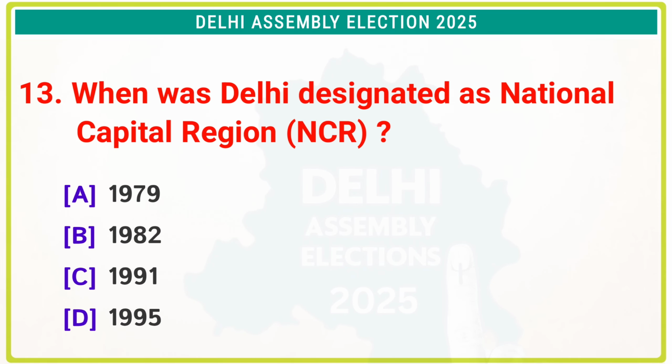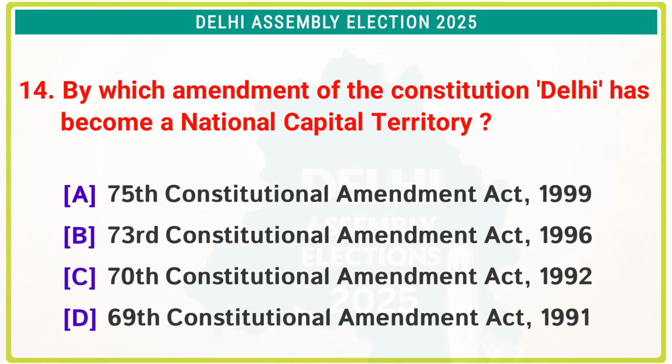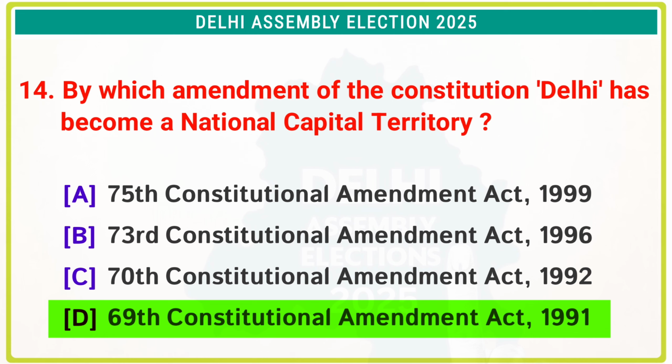When was Delhi designated as National Capital Region? The correct answer is option C, 1991. By which amendment of the Constitution has Delhi become a National Capital Territory? The correct answer is option D, 69th Constitutional Amendment Act 1991.